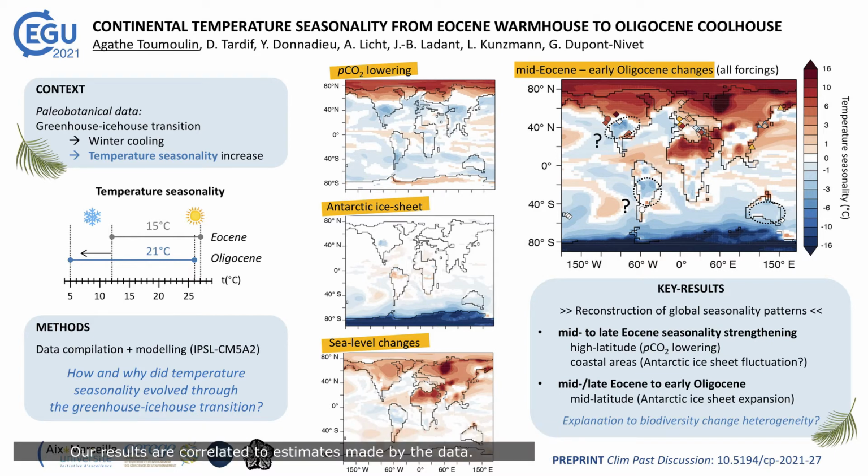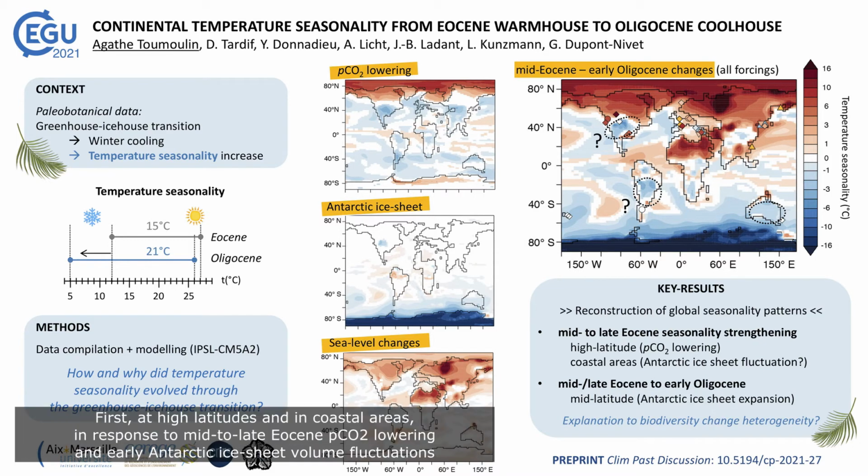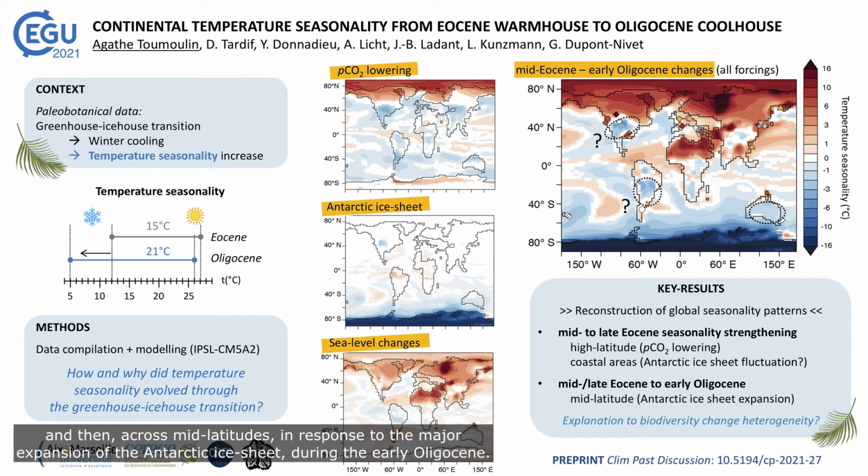Our results are correlated to estimates made by the data, and they suggest that seasonality strengthening took place first at high latitude and in coastal areas in response to mid to late pCO2 lowering and the early Antarctic ice sheet volume fluctuations, and then across mid-latitude in response to major expansion of the Antarctic ice sheet during the early Oligocene.